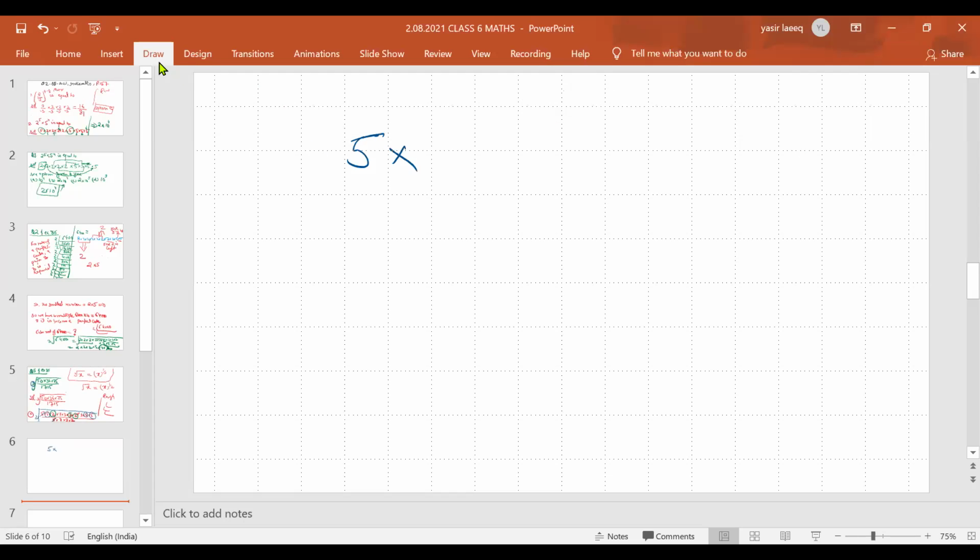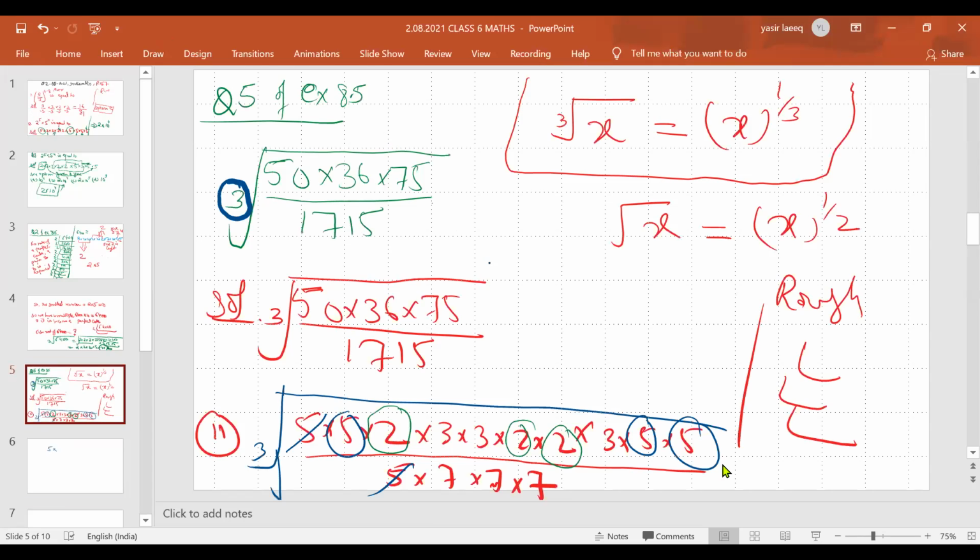So here you can see that we make a pair of 2 once again, and we make it 5 into 2. And we see here a pair of 3 is also formed.